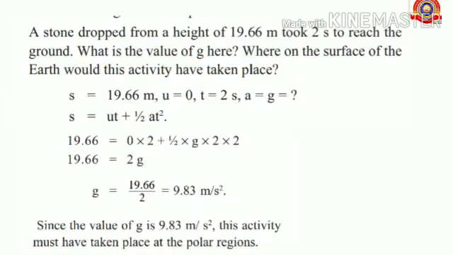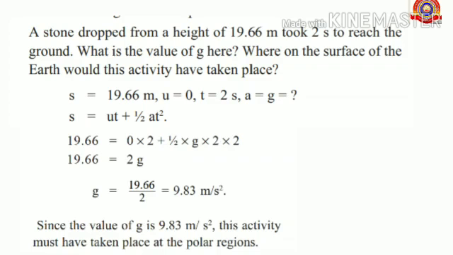So, to understand more about it, here is a related problem. A stone dropped from a height of 19.66 meter took 2 seconds to reach the ground. What is the value of g here, that is the acceleration due to gravity? And also find out where on the surface of the earth this activity would have taken place. Here we have the height 19.66 meters, so that is the displacement s.